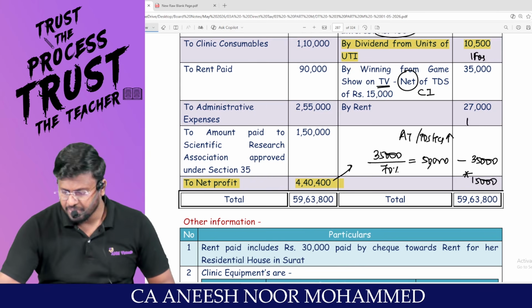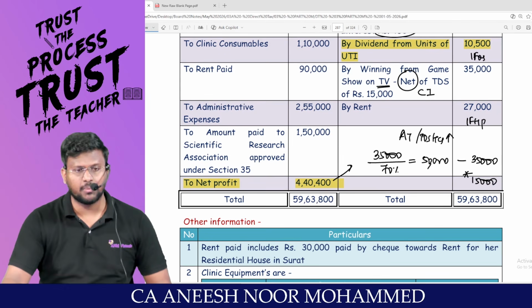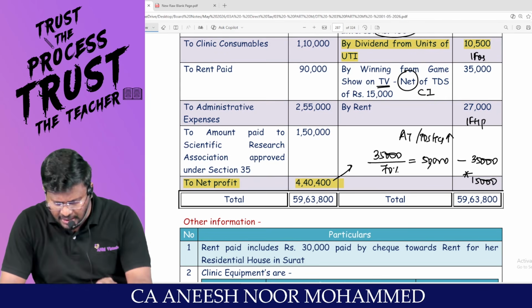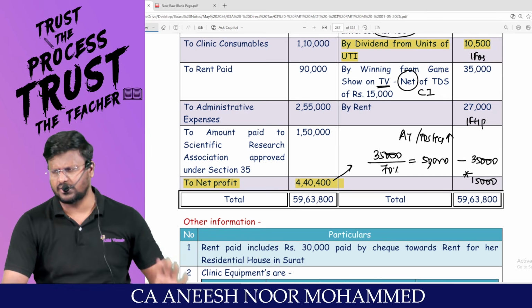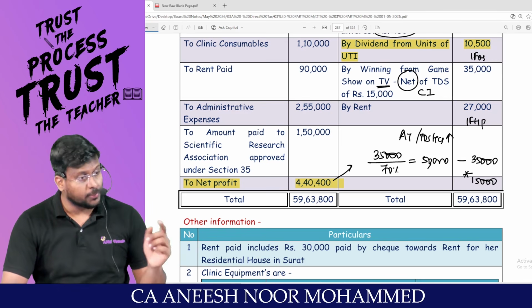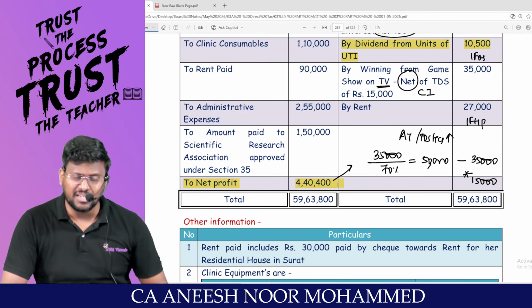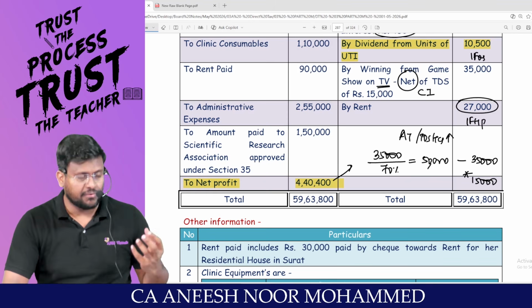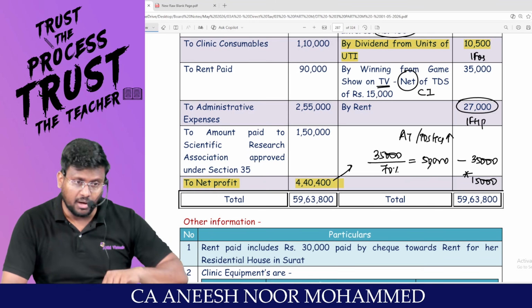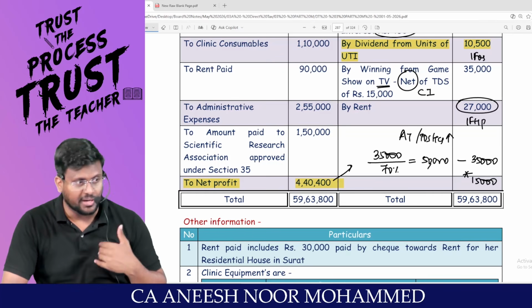Next, rent. This is an IFHP income, my dear lovable students. Because of crediting this rent to the P&L account, net profit would have been increased. It should not be increased. It should be reduced, and you should declare it as an income under the head IFOS. Since this is rent received, don't ask a question whether it is self-occupied or let out. Only for let out property you will get the rent.